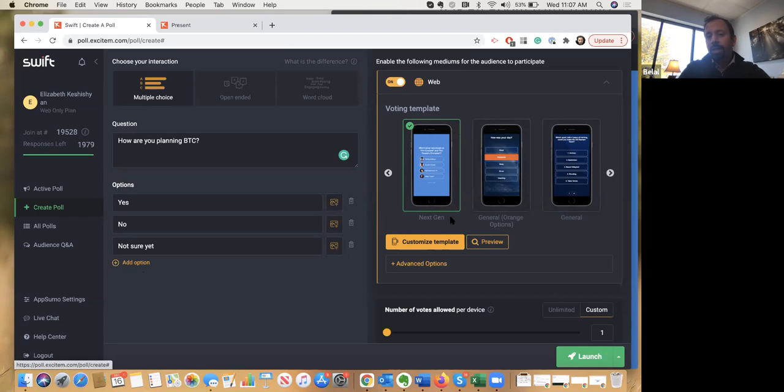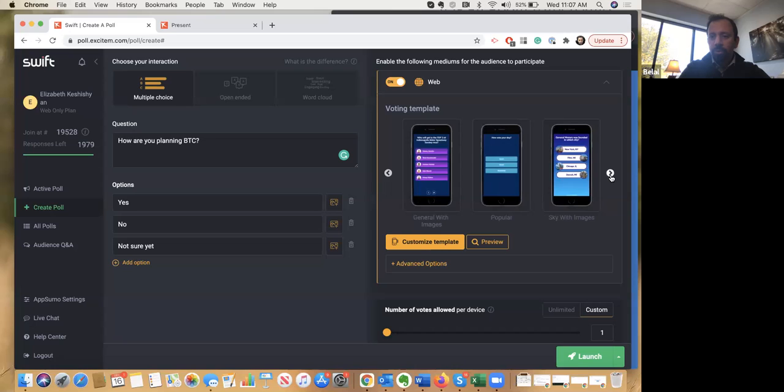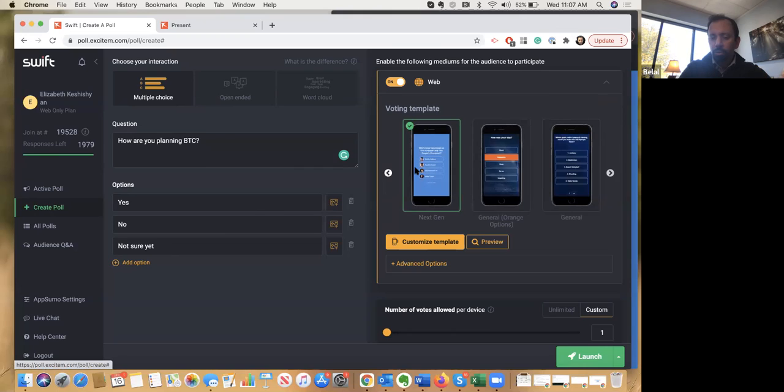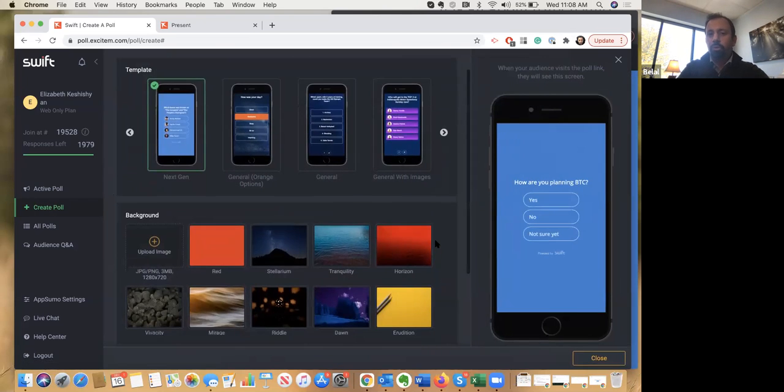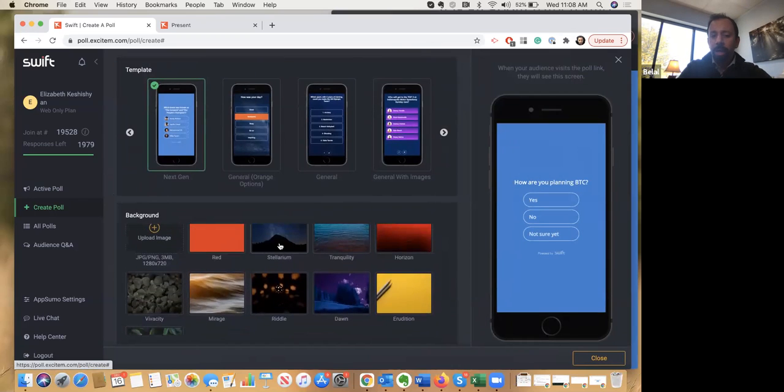And then on the right-hand side, you have the templates that you would use for a campaign like this. Out of the box, it comes with a few different templates that you can use. We will be utilizing the most recent one, which we call the next gen template. This one, we have a lot of R&D and a lot of new features coming in, so we recommend that you try this as well. In this template, you can customize a lot of things. You can choose different templates. You can change the background. You can just click one of these template backgrounds that we have, or you can upload your image background directly.